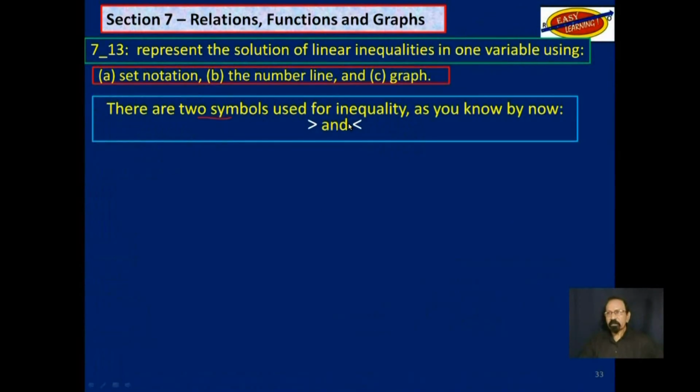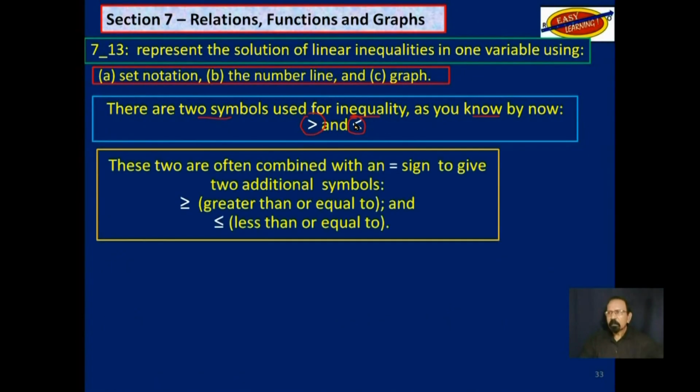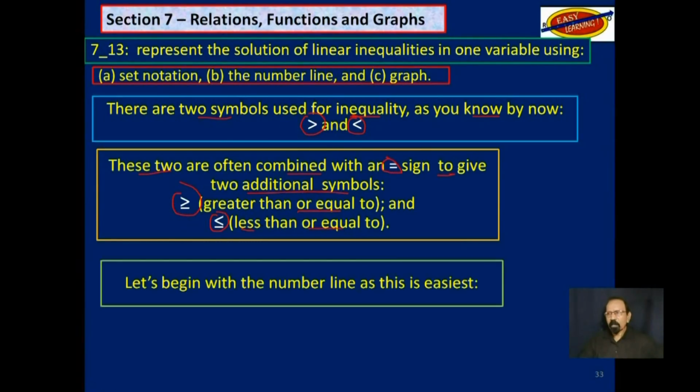Now, there are two symbols used for inequality. As you know by now, this one here is greater than, and that one there is less than. These are often combined with an equal sign to give two additional symbols. This one here means is greater than or equal to, and this other one here means is less than or equal to. Let's begin with the number line, as this is the easiest, as I said before.